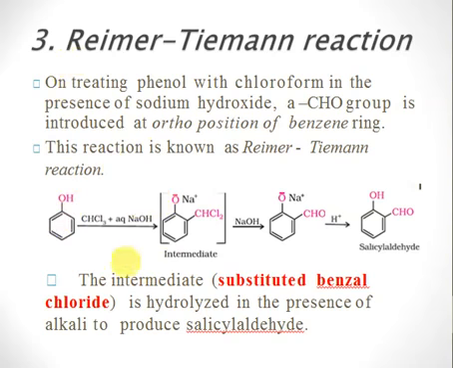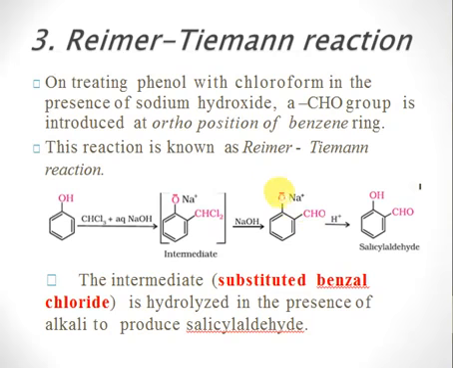What happens is that when we react this phenol with chloroform and sodium hydroxide, now we are using sodium hydroxide in aqueous solution, so we get an intermediate which is a substituted benzyl chloride. So this is substituted benzyl chloride, right? This substituted benzyl chloride in presence of sodium hydroxide is converted firstly into this aldehyde group, and then we have phenoxide here.